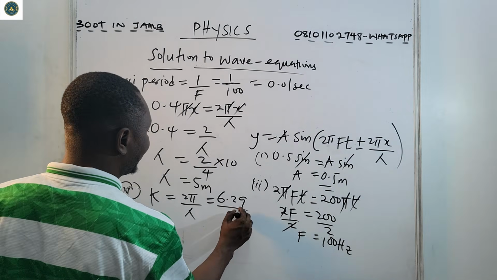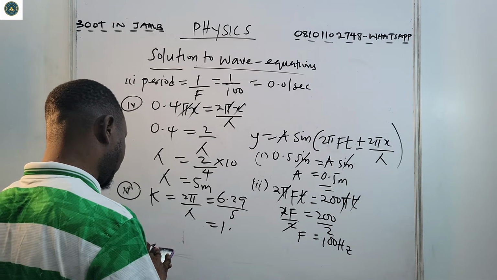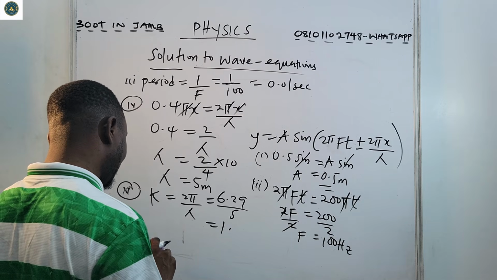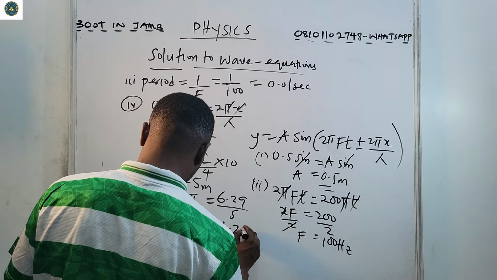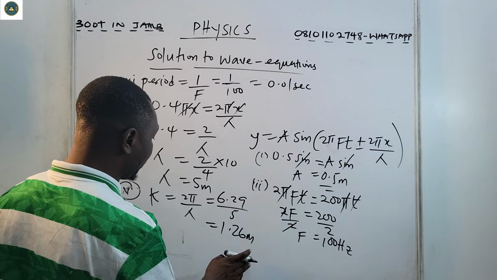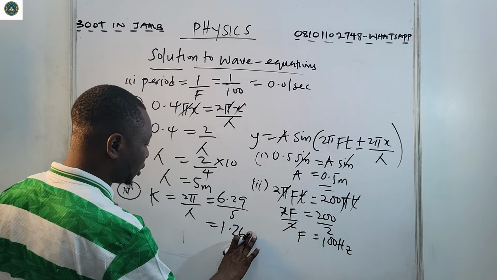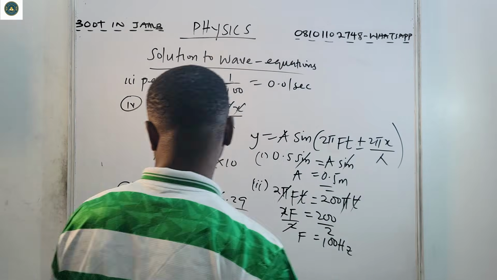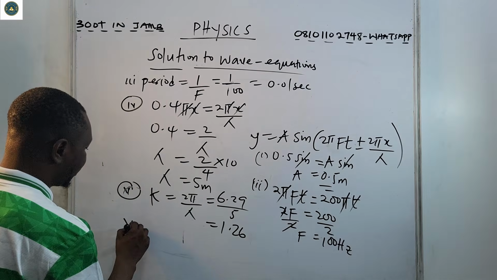Lambda is 5, so we have 6.29 divided by 5. That's about 1.26. The wave number has no unit.